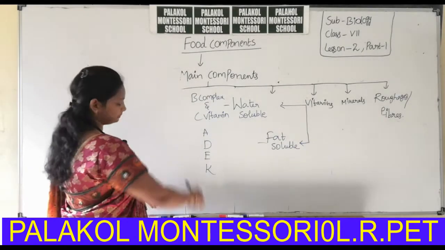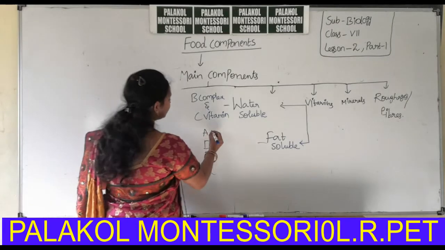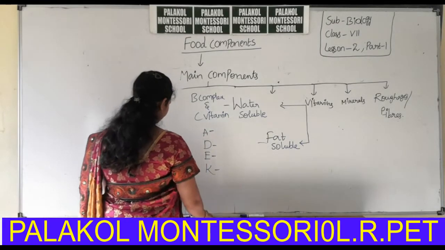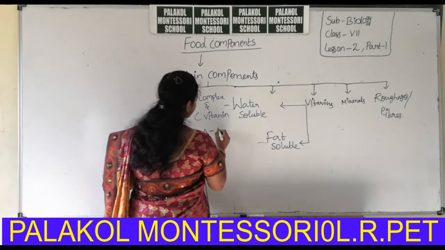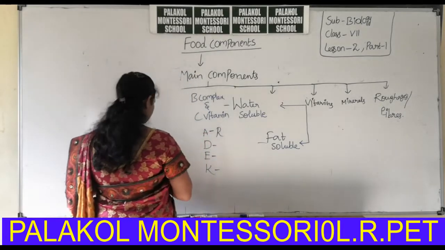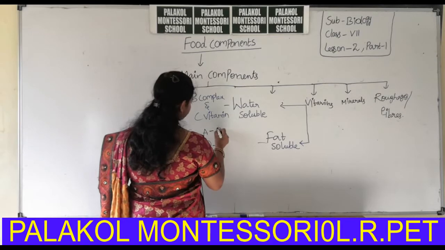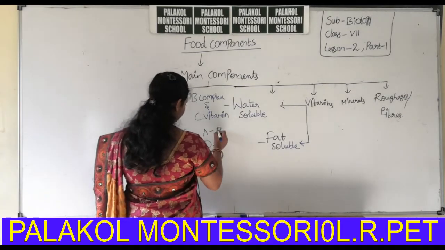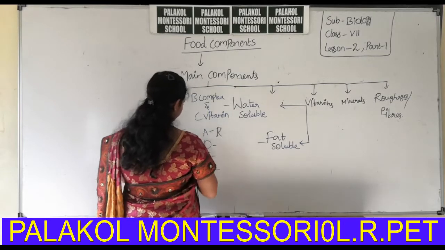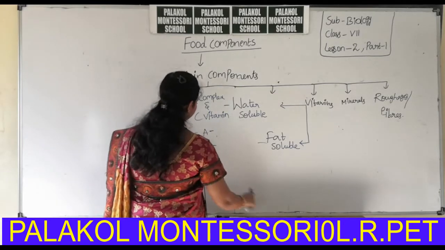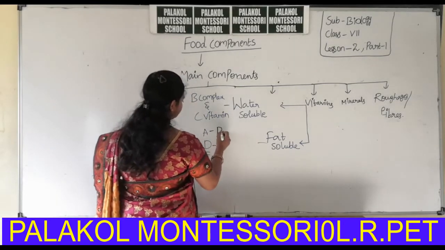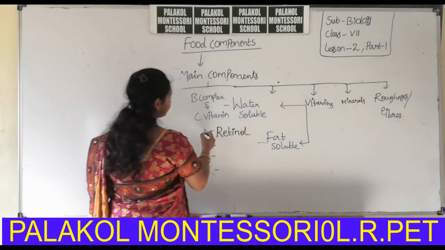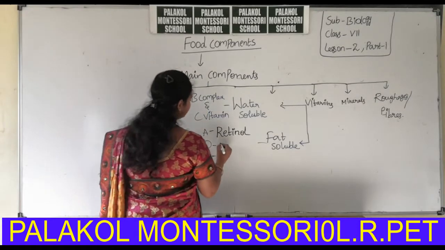Okay, what are the chemical names for A, D, E, K? The chemical name of vitamin A is retinol.